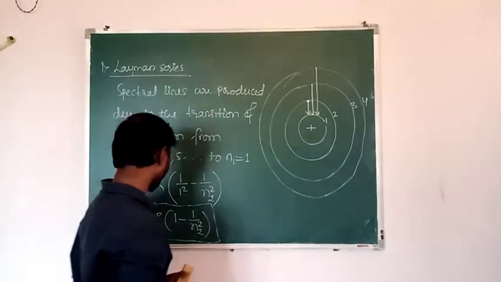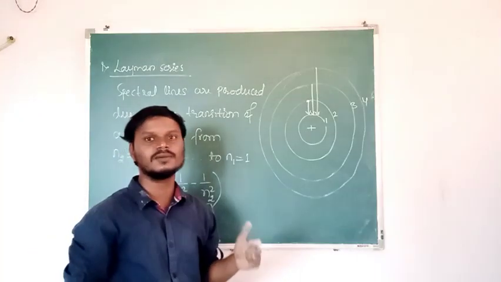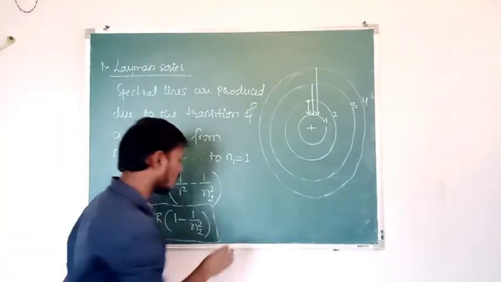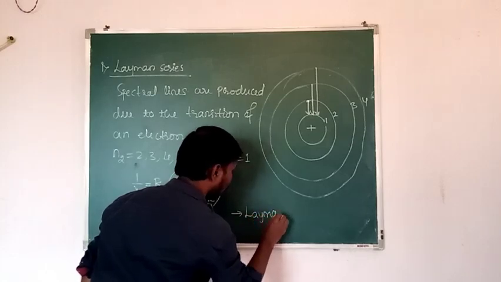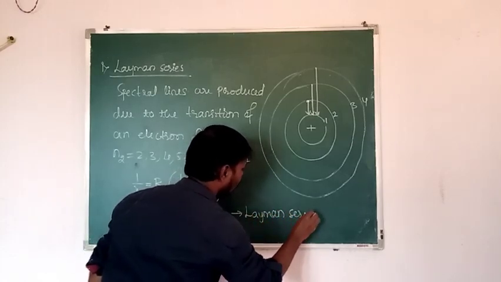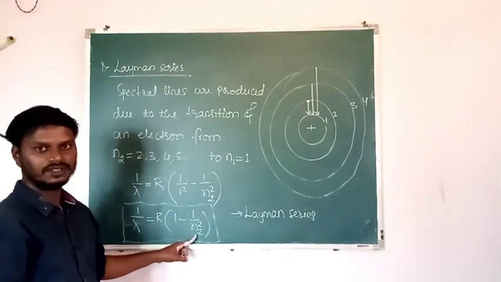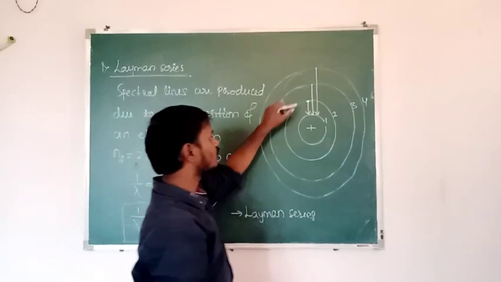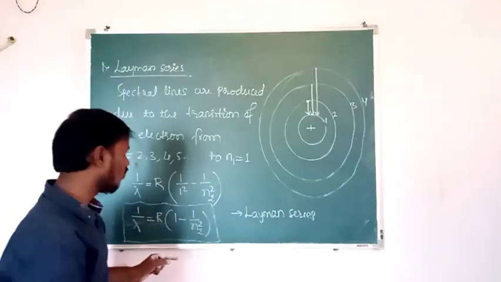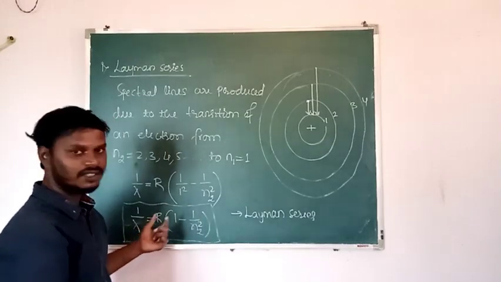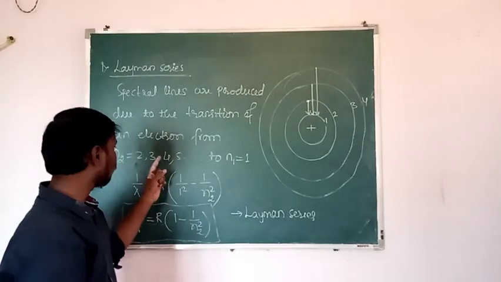Remember this one, it is very important. I hope you will find the wavelengths here. Put n2 as 2, then we will get the wavelength of the emitted radiation when the electron jumps from 2 to 1. Also find the wavelength when the electron jumps from 3 to 1.